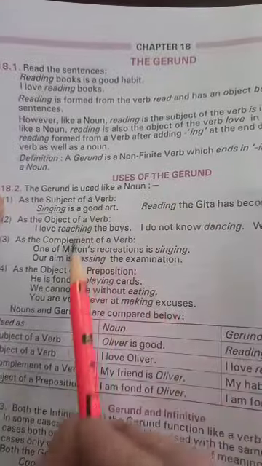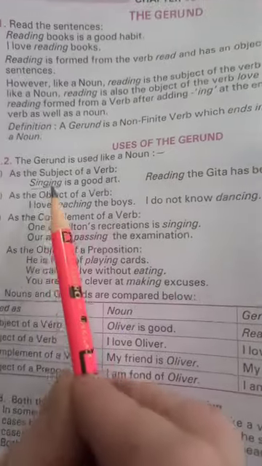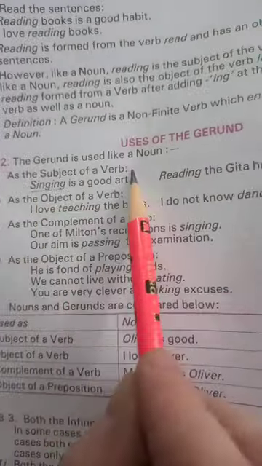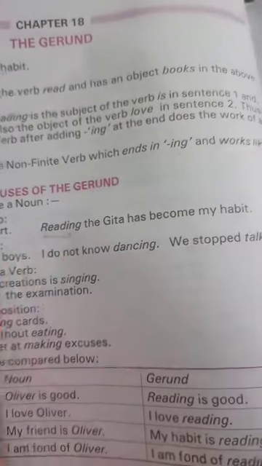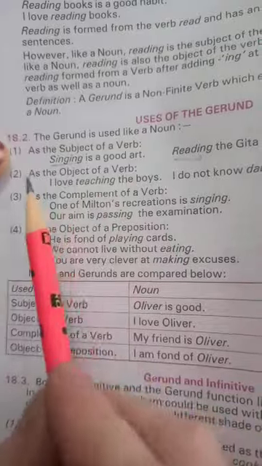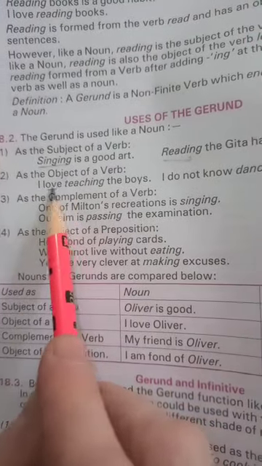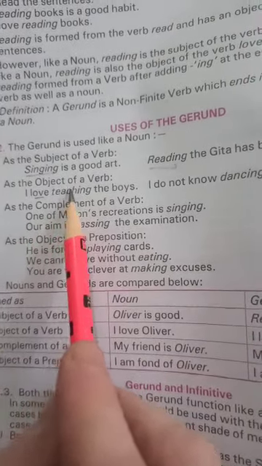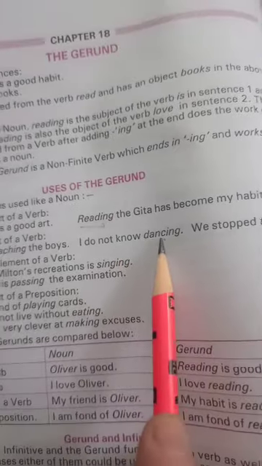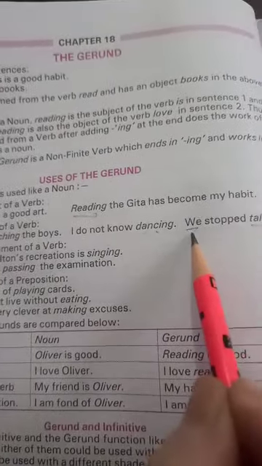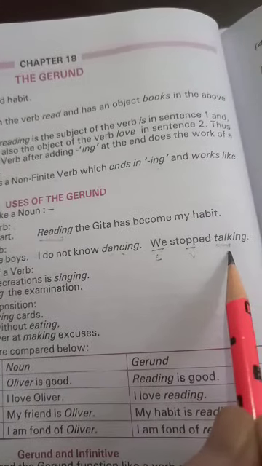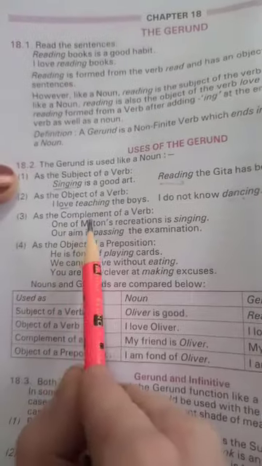Now, uses of gerunds. This is a usage of gerund. They are used as the subject of a verb in the beginning, just like nouns are used. They are used as the object of the verb. Object comes after a verb. This is verb and this is object. So they are used after a verb, as an object. This is the place of an object. Subject, verb, object. Clear?